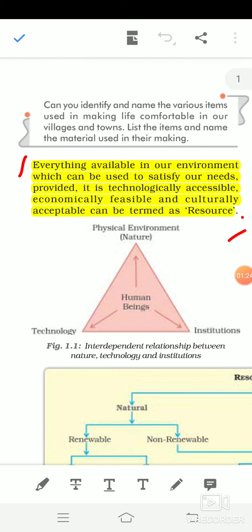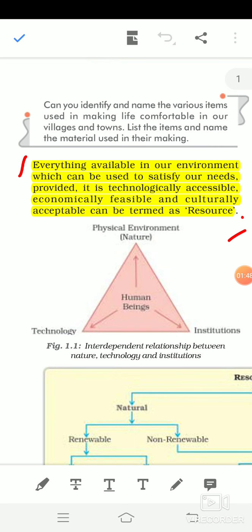What we are converting using the appropriate technology, its cost should be minimum, its cost should be less. And what we are making should be culturally acceptable, meaning our society, our culture will accept it. Then only we will call that thing a resource.